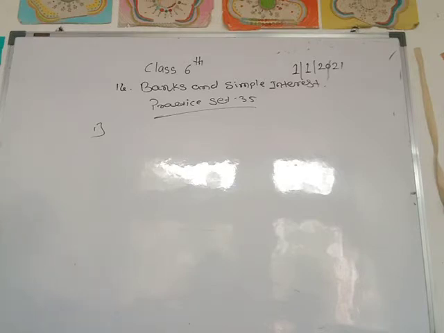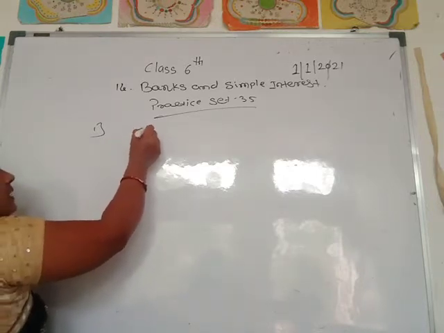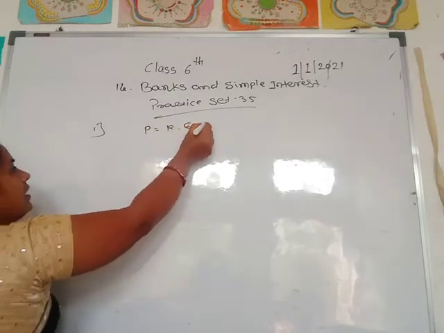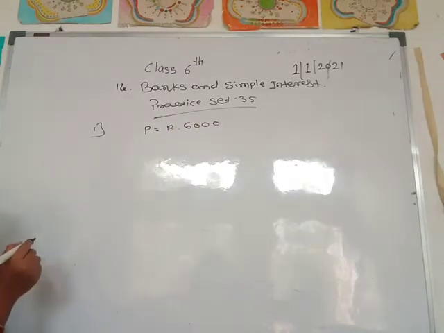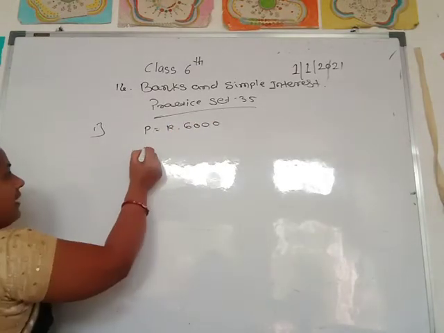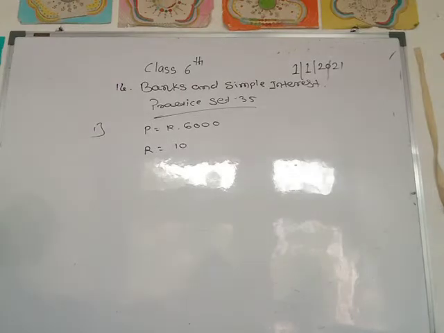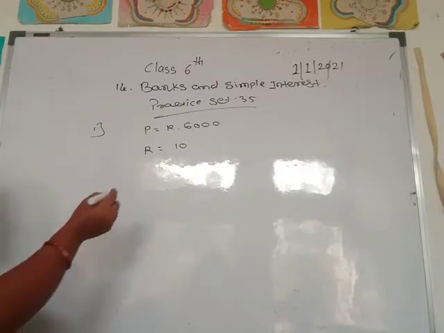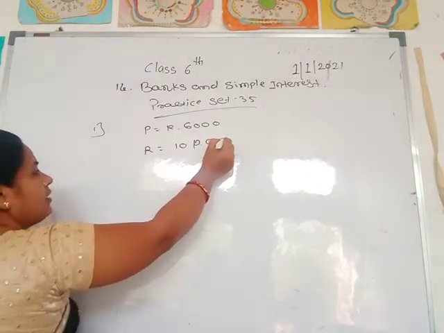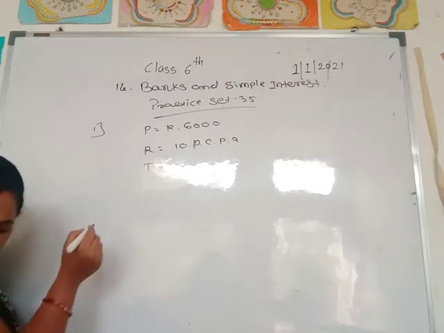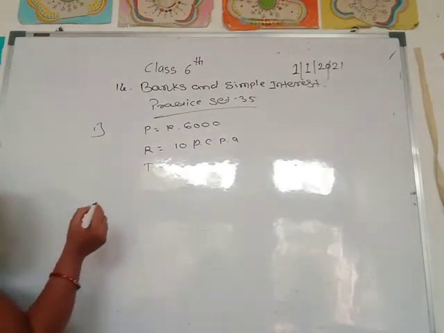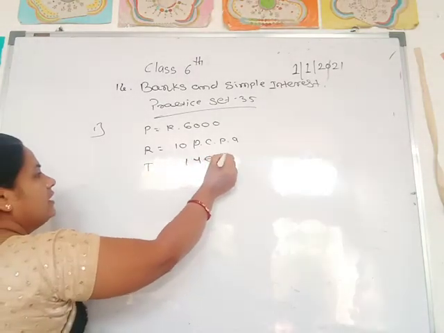Here P is given, 6,000. Rate R is given, 10 PCPA, which means percentage per annum. And the time is also given, the yearly interest, so 1 year.